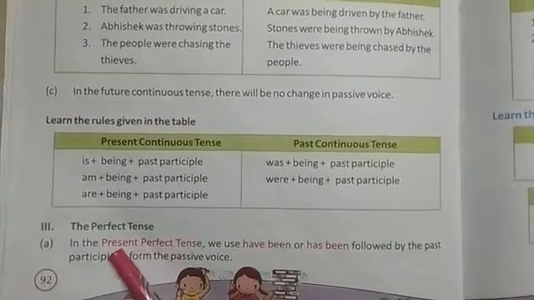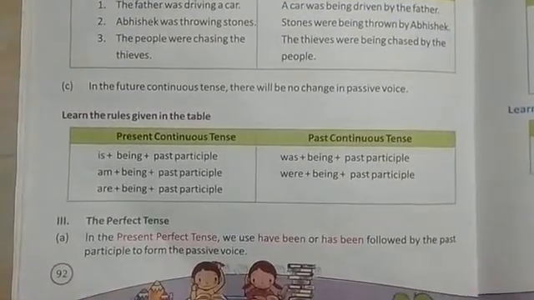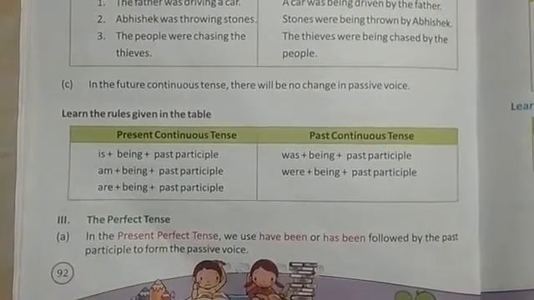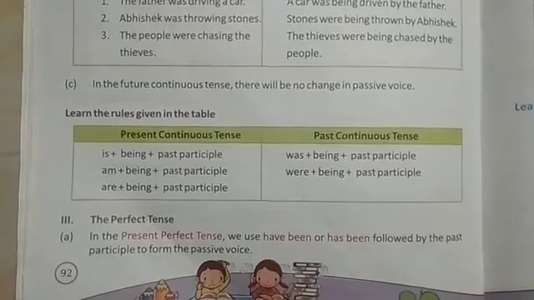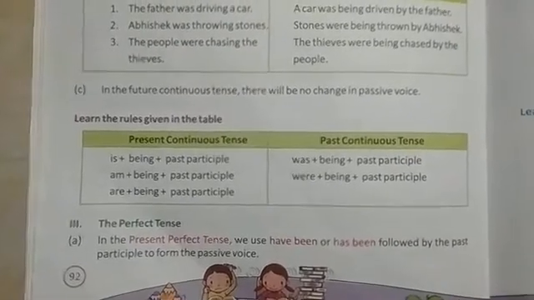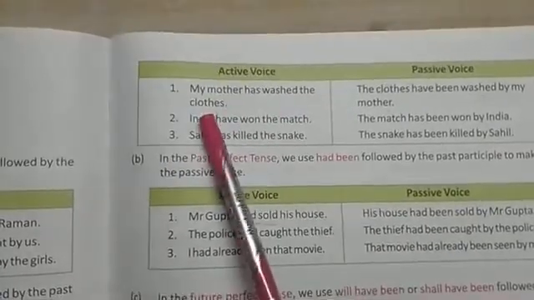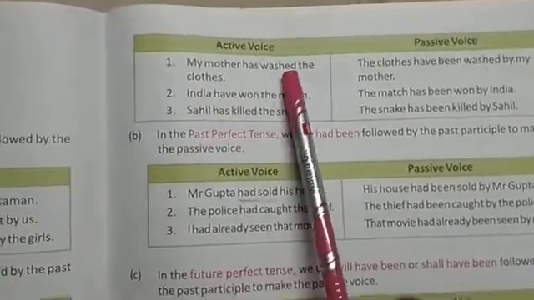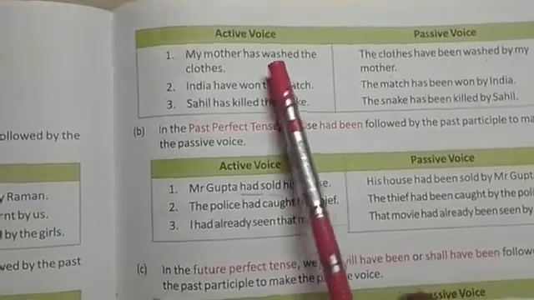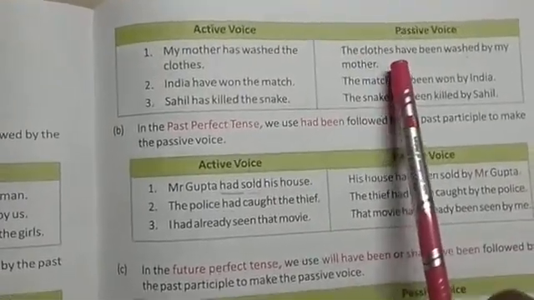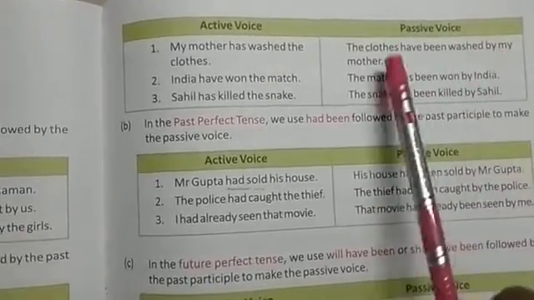In present perfect tense, if we want to change active voice into passive voice, we will use have been or has been plus V3 to form passive voice. See the example: my mother has washed the clothes. Here has washed means the active voice is in present perfect tense. So to change it into passive voice, we will write: the clothes have been washed by my mother.